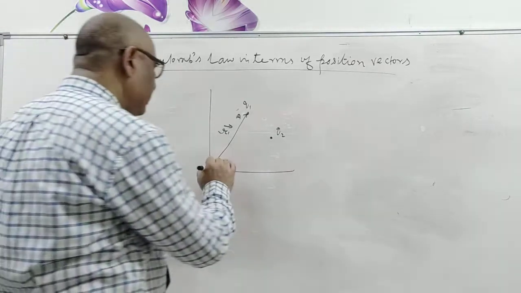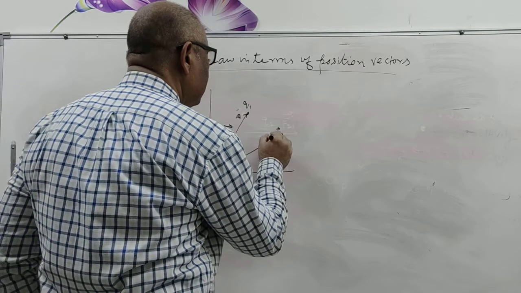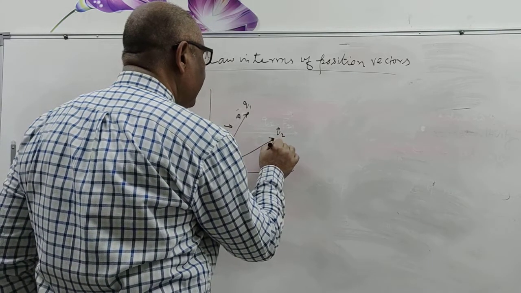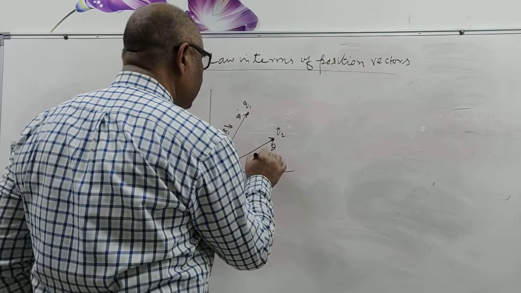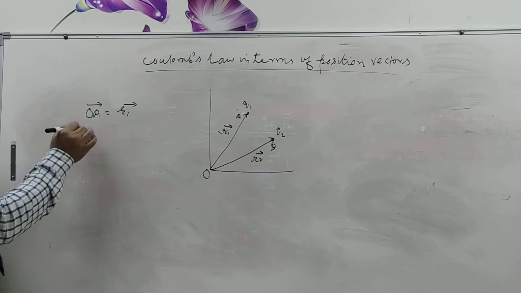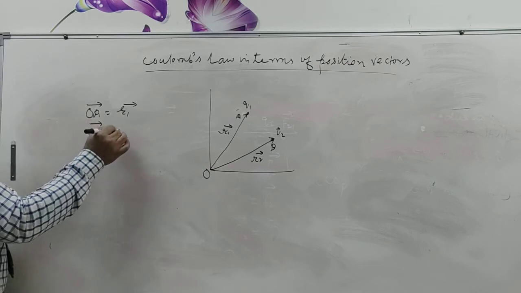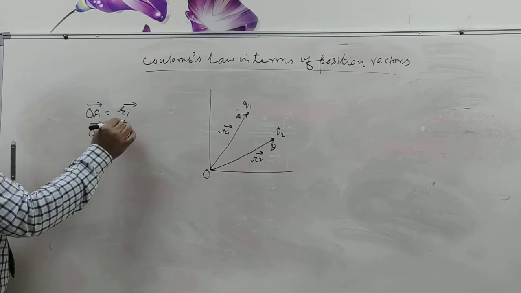Now the second charge is Q2, this point is B, and this is R2 vector. The position vector of charge Q2 is R2 vector, so OB vector is equal to R2 vector.